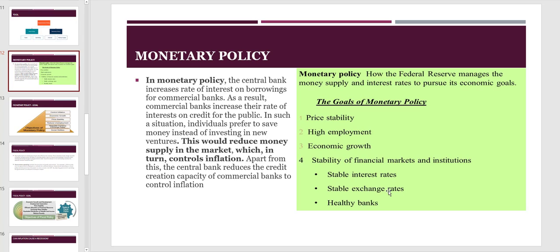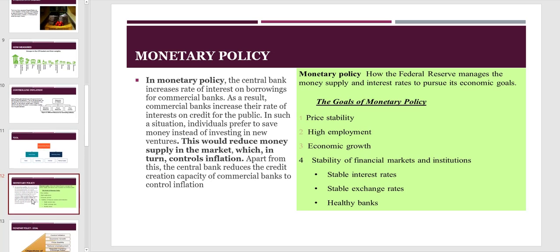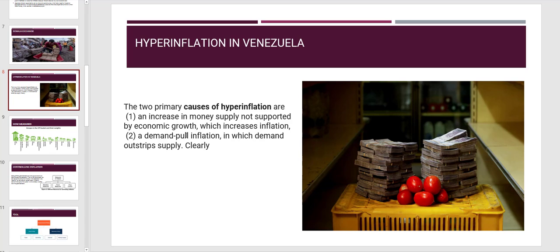In the past, it used to be right around 2%. I think in the future, it is safe to say that the more money we inject, while we're not doing any more production of anything, the worse it gets. Look at the example from Venezuela: an increase in money supply not supported by economic growth. We don't really have economic growth. What are we doing? We're just pumping a bunch of money.